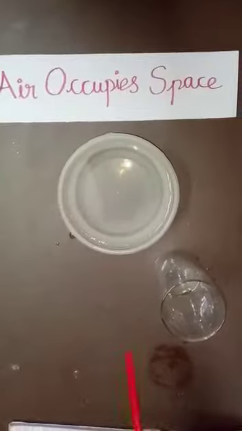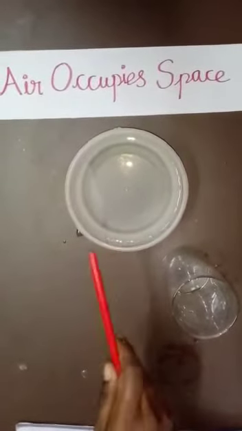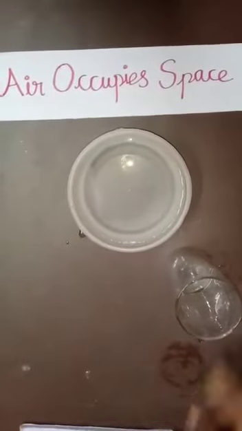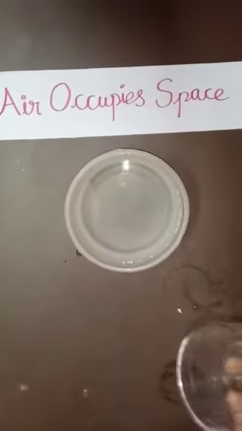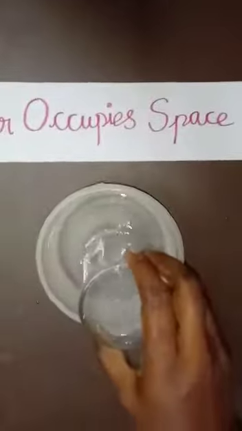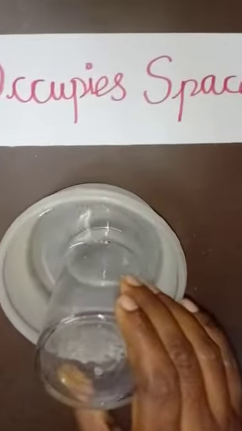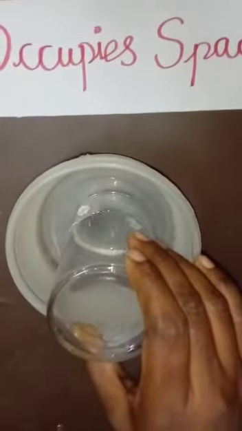First experiment: air occupies space. I take one bowl of water and a tumbler. Now I place the tumbler on the surface of the water kept in the bowl. You see here, now I push the tumbler straight into the water.